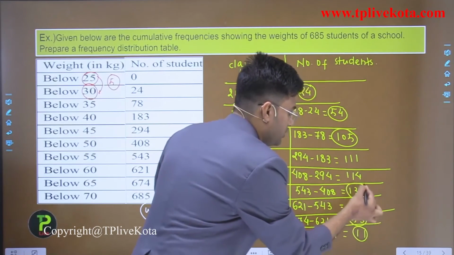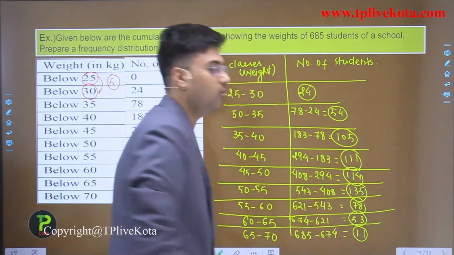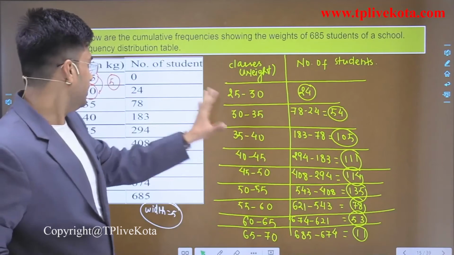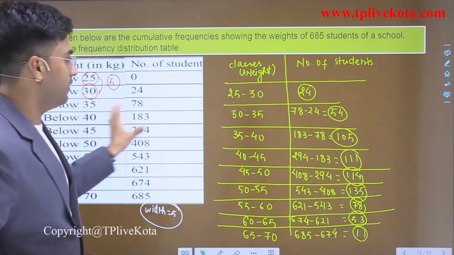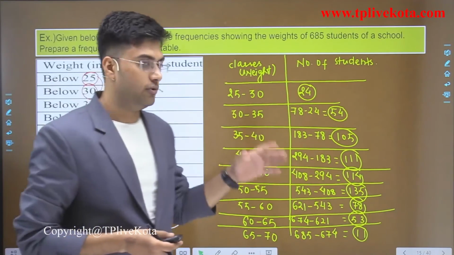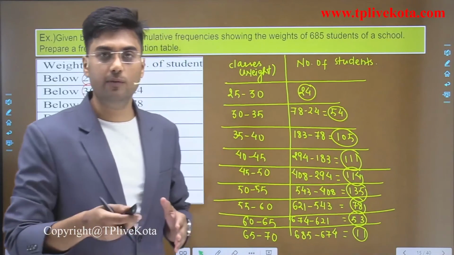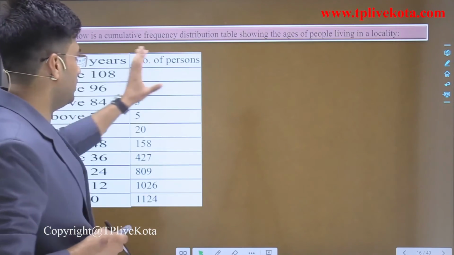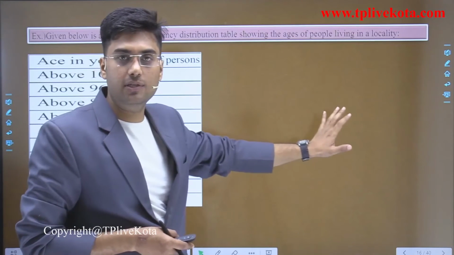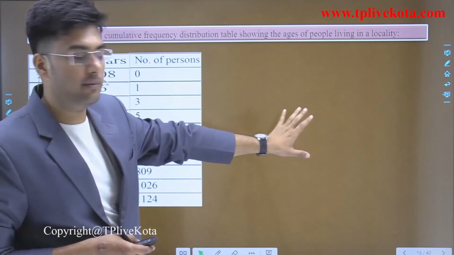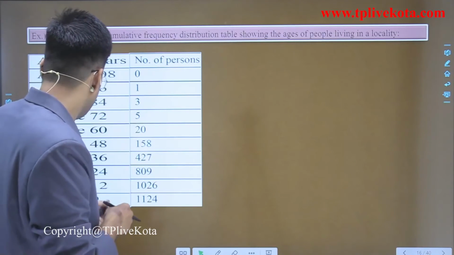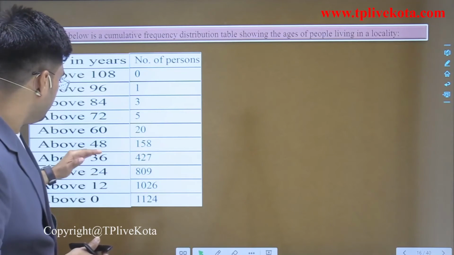Clear? So students, I hope you understand how to find the class frequency distribution with the help of cumulative frequency. Now let's discuss one more example. Here we have to prepare class frequency distribution table, here group frequency distribution table from more than cumulative frequency. Okay, so here we start from the bottom.